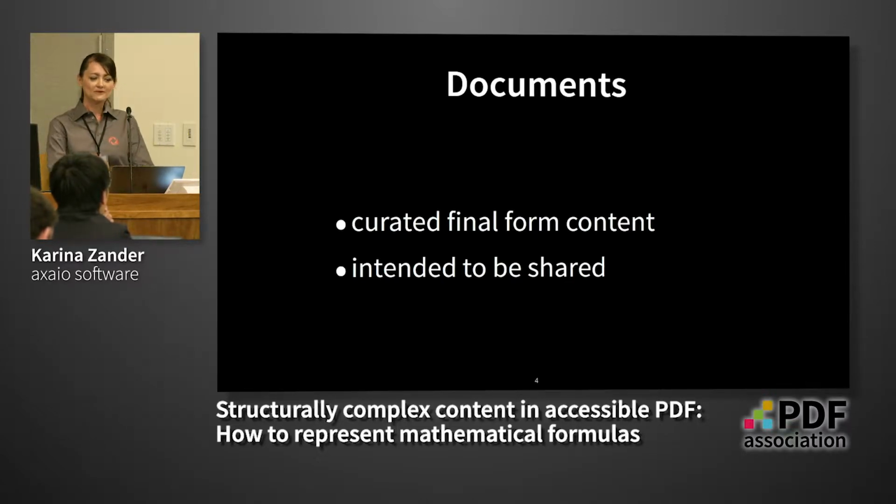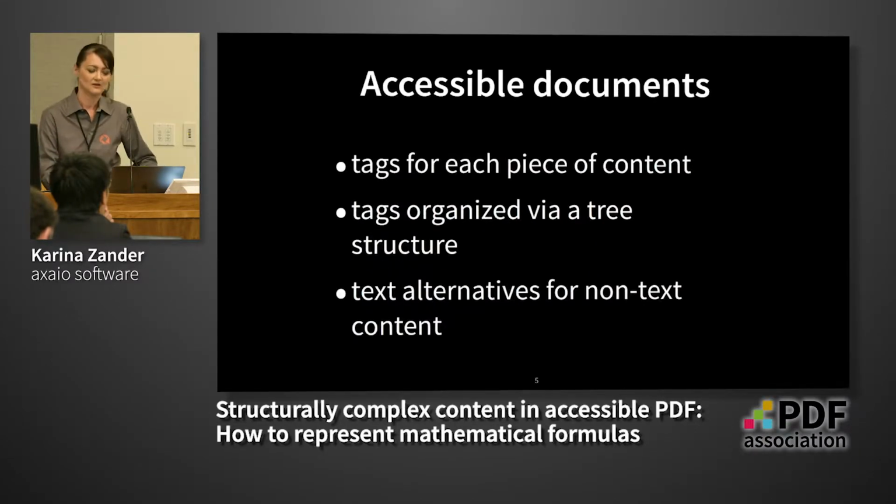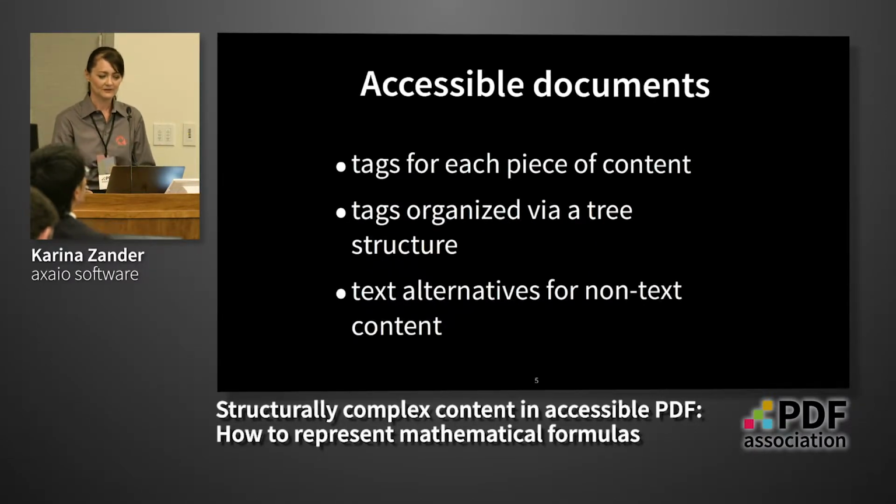But what do I need for an accessible document? I first need to assign text for each piece of content, so a description of the role this special text element, as for example a paragraph or a header or a cell, has in this document.